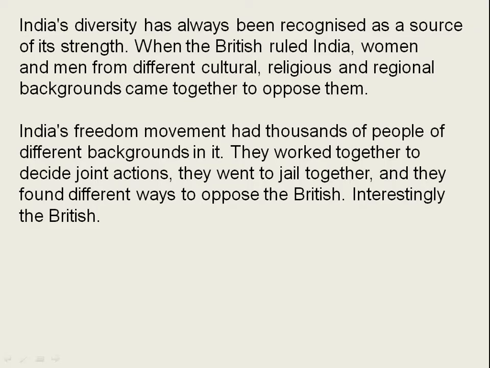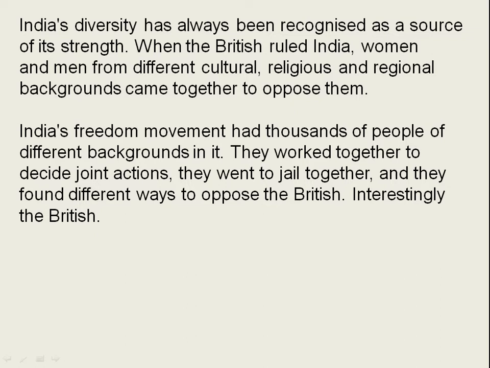Moving further, India's diversity has been recognized as a source of its strength. It means our strength is in diversity. When the British ruled India, women and men from different cultures, backgrounds, different religions like Hinduism, Sikhism, Islam, Christianity, Buddhism, and so on, and different regional backgrounds came together to oppose them. That shows our unity is our source of strength.